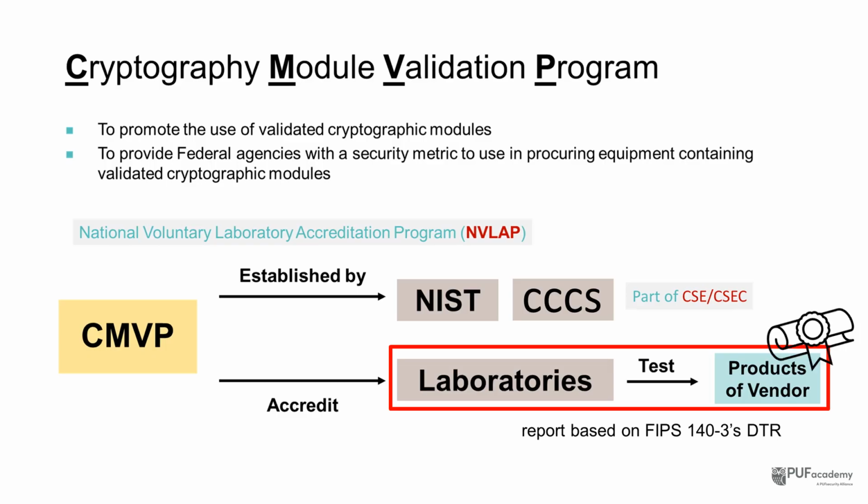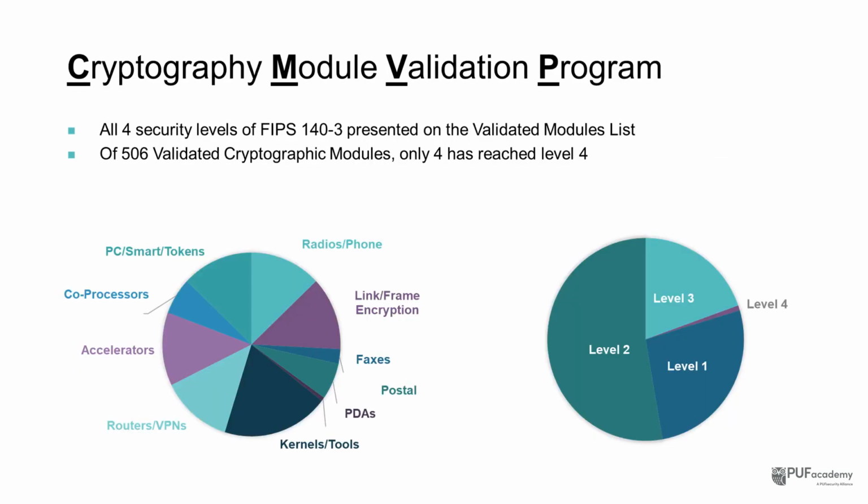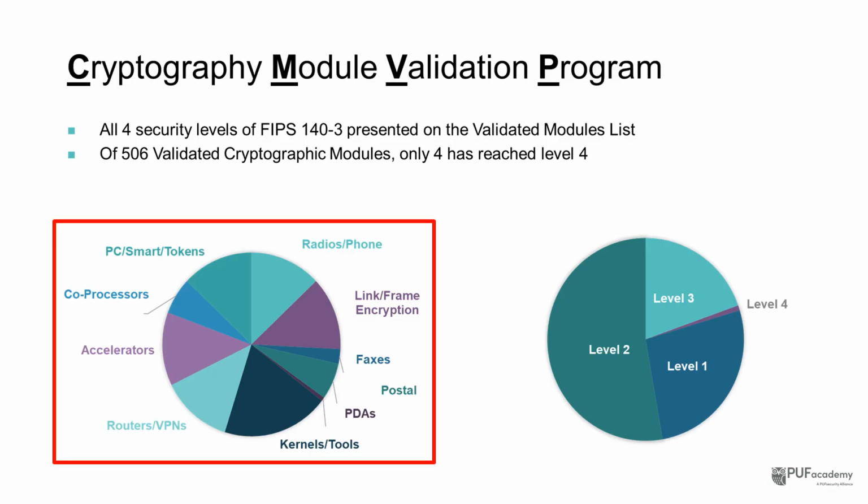Once approved, the module is listed on the CMVP validation list, and you will receive an official certificate from the authorities. Okay, let's look at what kinds of products actually go through this process and which security levels they tend to target. This slide gives you a real-world snapshot. The first message is that there's a wide variety of products pursuing CMVP validation under FIPS 140-3. The pie chart on the left shows typical product categories: line PC, routers, faxes, etc.